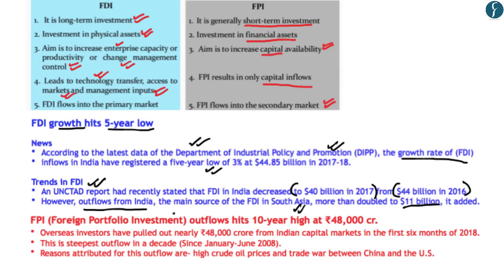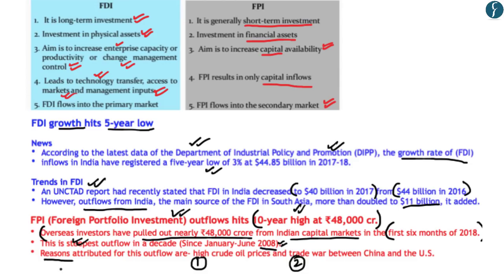Now, what the second article talks about is that foreign portfolio investment outflows from India have hit a 10-year high at 48,000 crore. Now, it means that overseas investors in India have taken out nearly 48,000 crore from the Indian capital markets. And this outflow of 48,000 crore has only happened in the first 6 months of 2018. And according to the article, this is the biggest outflow of foreign portfolio investment from India since the year 2008. Now, the main reason given in the article for the outflow is first the high crude oil prices, and second, the trade war between China and the United States.